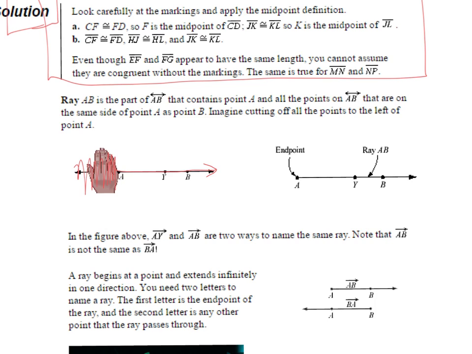Note that ray AB is not the same as ray BA. Ray AB begins at this endpoint and travels in the direction towards B. Ray BA would start at point B and travel in the direction toward A, all of those points. Those two, the red and the blue rays, are not the same.